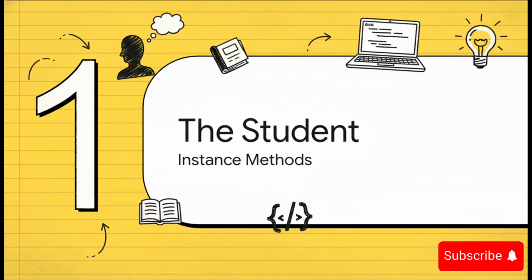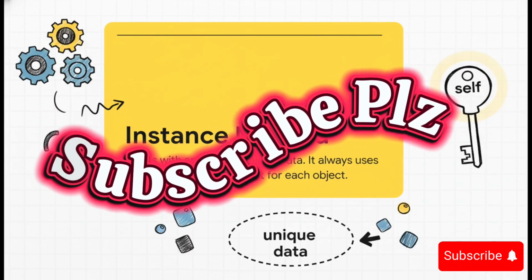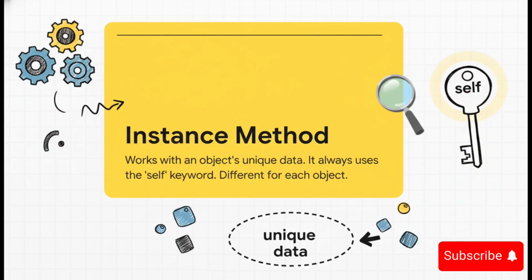Okay, first up, let's zoom all the way in on the most fundamental part of any school, the individual student. This is where we find our most common type of method, the good old instance method. So what exactly is an instance method? Well, think of it as a function that belongs to one specific object, or instance, of a class. The absolute key here is that it works with data that is totally unique to that one object. And its magic wand is that little word, self.